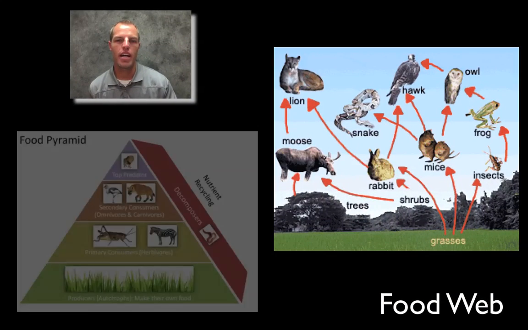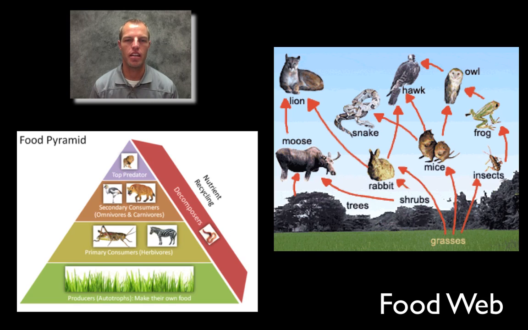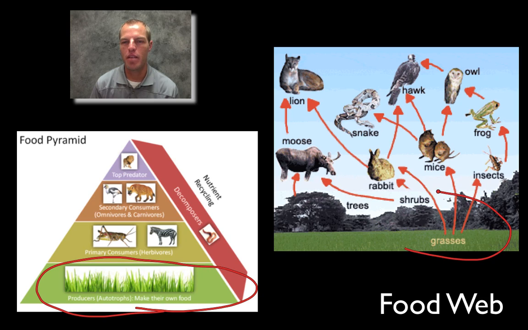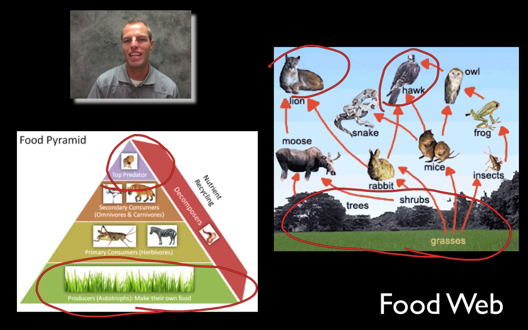And so if I pull this back up and we take a look at these two things again, if I was to ask you a question about this food web and say which organisms represent where the highest amount of biomass is going to be found, well again, the highest amount of biomass, look back over our pyramid, is here in our producers. That's the highest. So where's the highest amount of biomass going to be found? Here in our producers here on the food web. Where's the lowest amount of biomass? Well, that's going to be up here with our tertiary consumers. So in this case, that's going to be up here with our hawk and our lion. We're going to find the lowest amount of biomass.